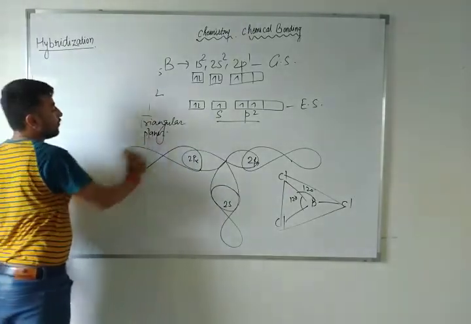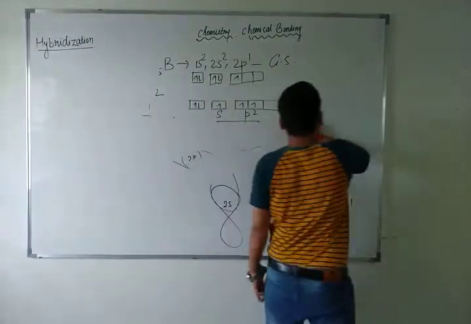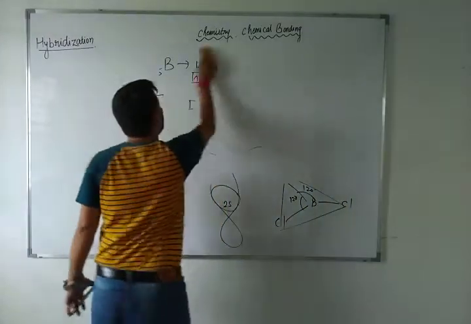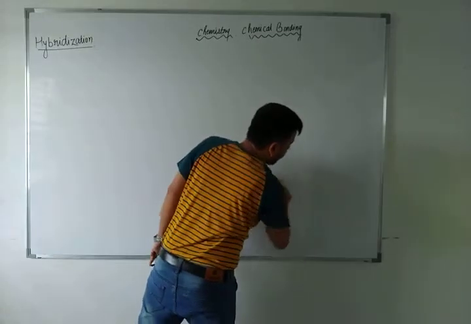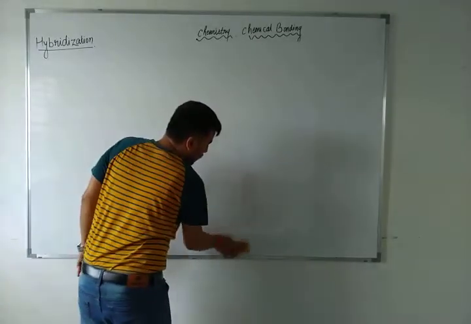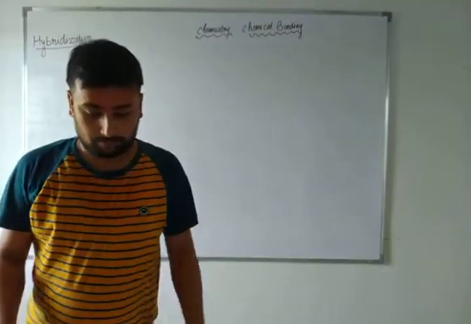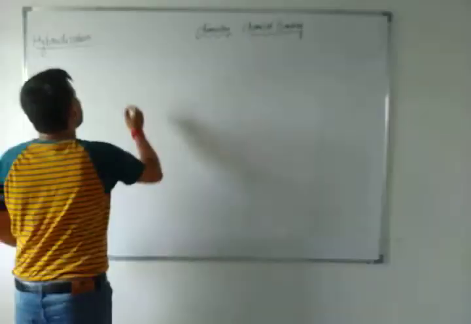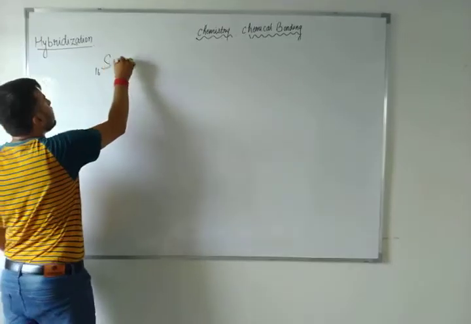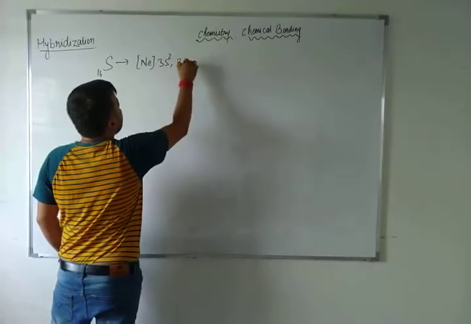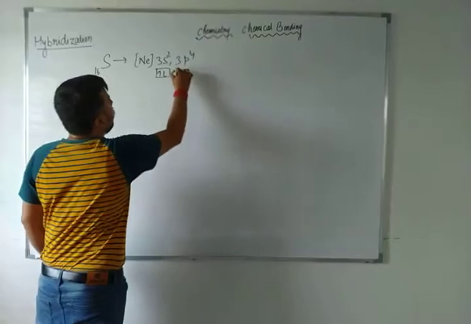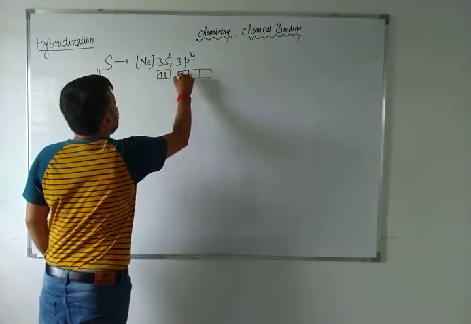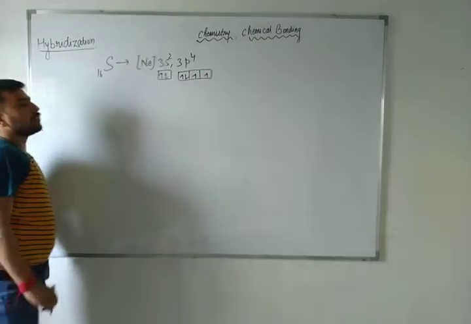If anybody asks you what the hybridization in H2SO4 is, how does the sulfur atom combine? Sulfur has atomic number 16, neon is 10, so the configuration is 3s2, 3p4, right? Both electrons in 3s, and 3p4: 1, 2, 3, 4.